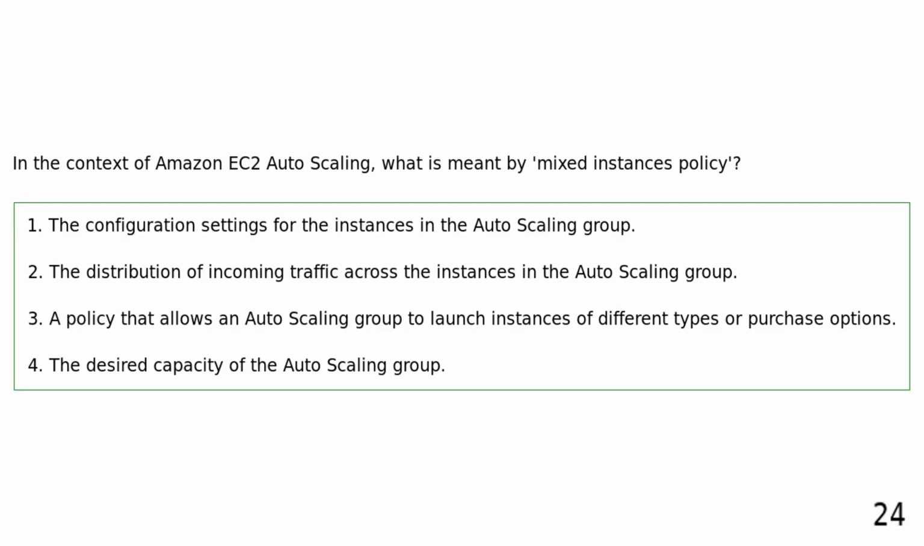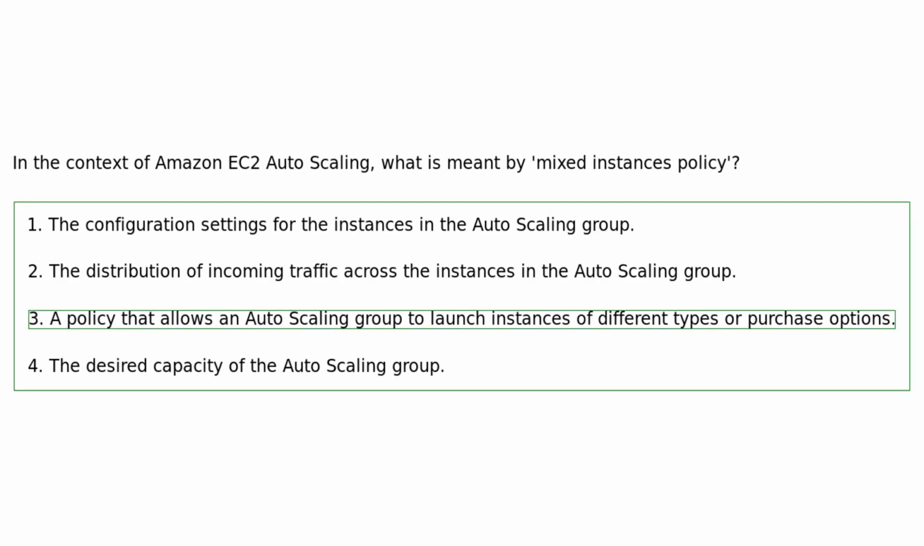In the context of Amazon EC2 auto-scaling, what is meant by mixed instances policy? The configuration settings for the instances in the auto-scaling group. The distribution of incoming traffic across the instances in the auto-scaling group. A policy that allows an auto-scaling group to launch instances of different types or purchase options. The desired capacity of the auto-scaling group. A mixed instances policy allows an auto-scaling group to launch instances of different types or purchase options, such as on-demand and spot instances, based on defined specifications and priorities.